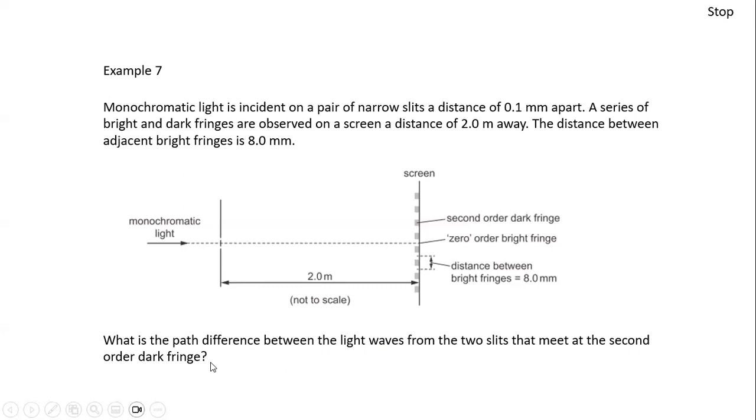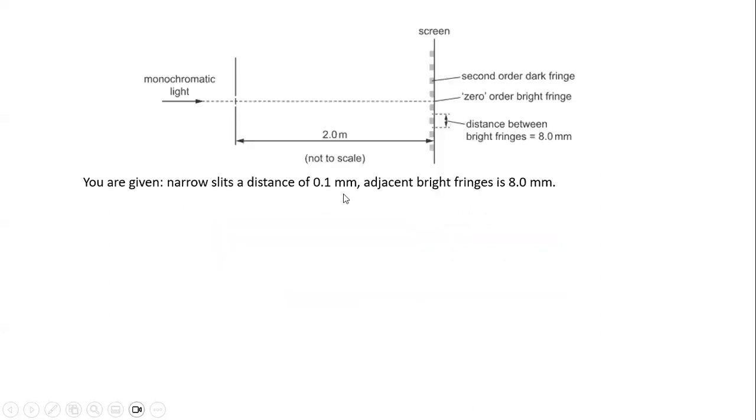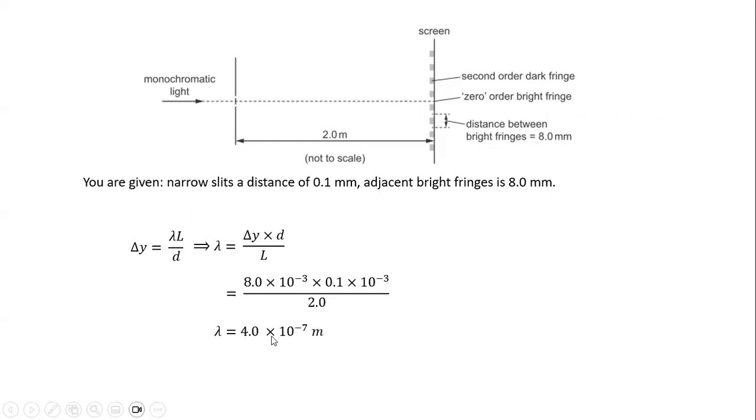Okay, so to answer this question, what is given is the slits are 0.1 millimeter apart, and you are given delta y, which is 8 millimeter. So basically, delta y is given and d is given. So we can find lambda. L is also given. This is L. So solving this, with delta y, d, and L, we can find lambda will be 4 times 10 negative 7 meters.